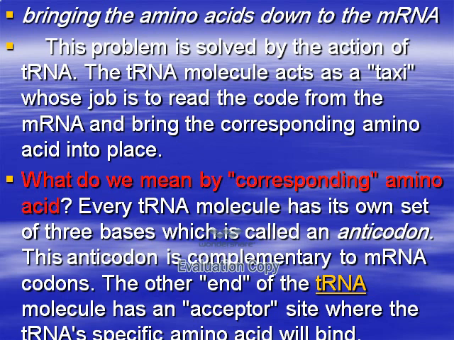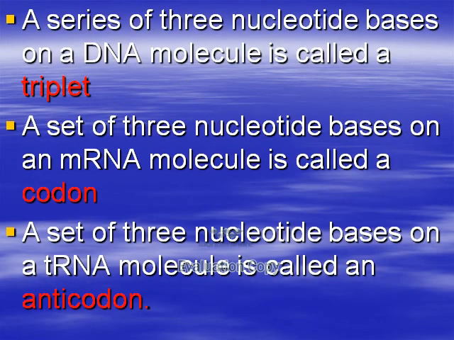The other end of the tRNA molecule has an acceptor site where the tRNA's specific amino acid will bind. Corresponding amino acid means the amino acid whose codon is complementary to the anticodon. So the mRNA has a code, and the anticodon of tRNA complementary to this code gives the corresponding amino acid.